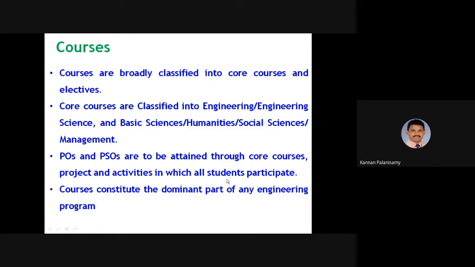Here you have to remember one thing: these are core courses, projects and activities in which all students should participate. For example, elective courses should not be considered for these POs and PSOs. And courses constitute the dominant part of any engineering program, right?